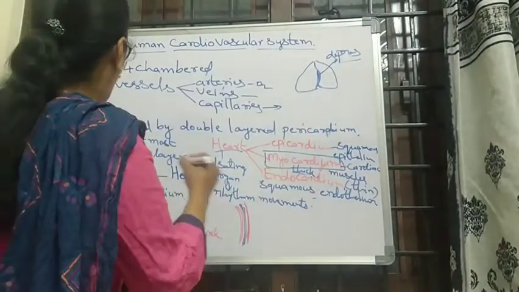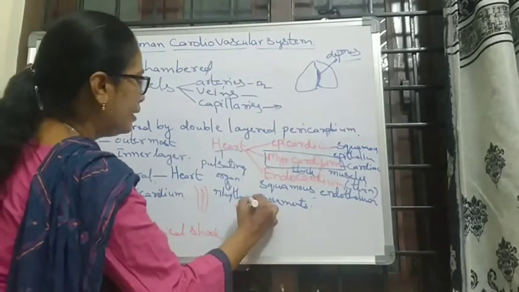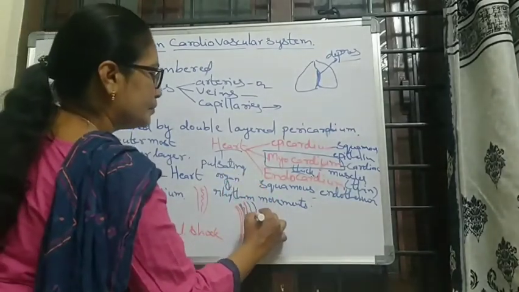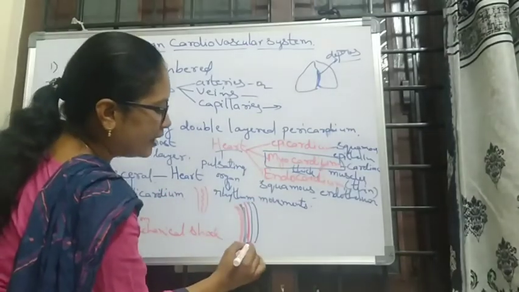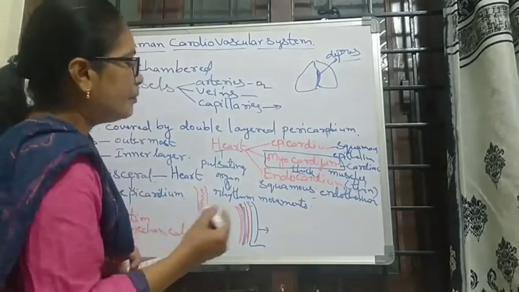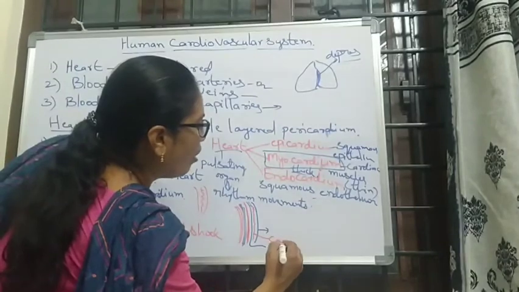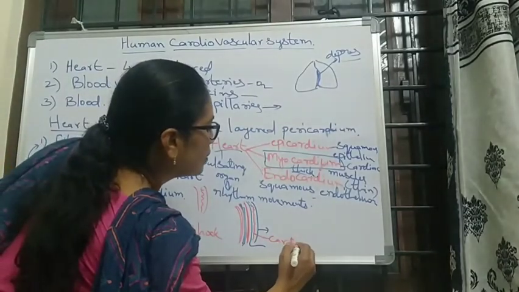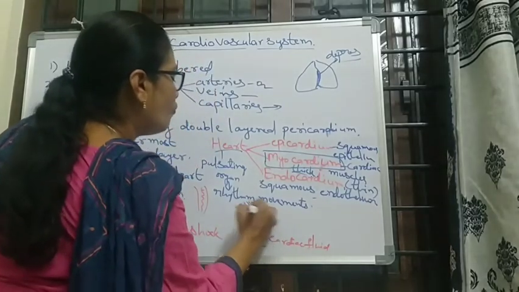Next, the outer side contains the parietal layer and visceral layer. Here it is the visceral layer and here the parietal layer. In between the two layers, it contains the fluid, that is the cardiac fluid, and here is the fibrous layer.